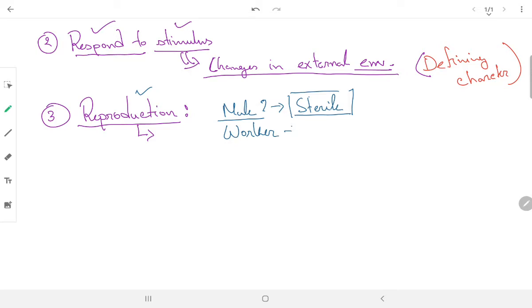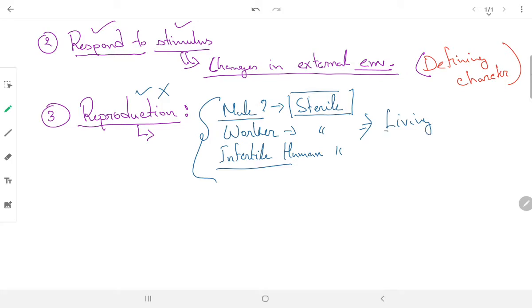Worker bees are also sterile. Infertile human beings: suppose because of some complication, a human being becomes infertile. All of them cannot reproduce, though they are living, right? So we cannot say that reproduction is a defining characteristic. So reproduction we will say is non-defining, right?